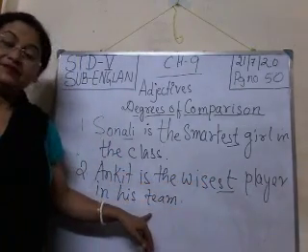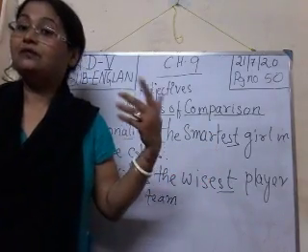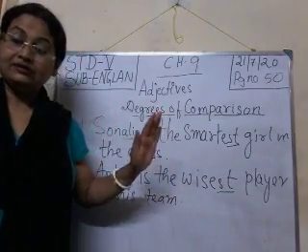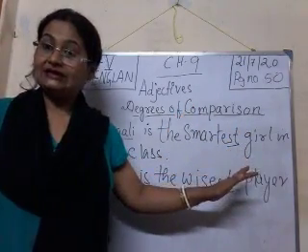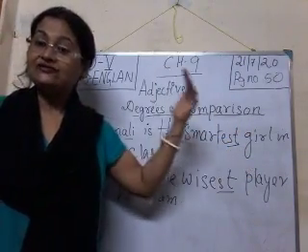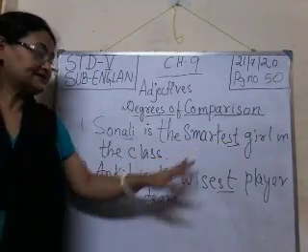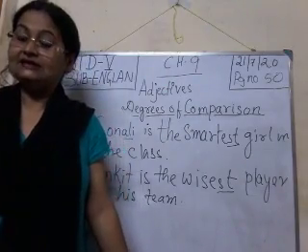Means in a team, maybe a cricket team or a football team, there are more than 3 players, isn't it? So in the superlative form of adjective, we show the highest form of the quality, isn't it? This is the smartest and wisest, highest form of the quality.